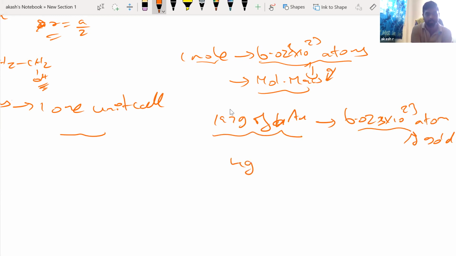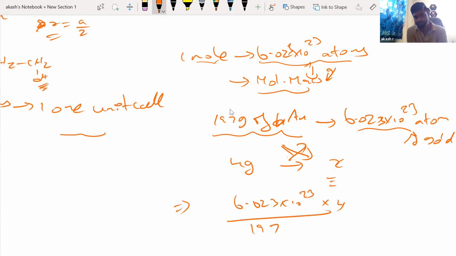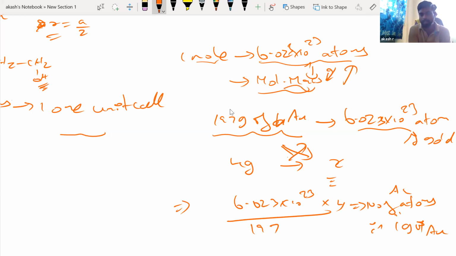Now, how many grams do I have? Only 1 gram I have. You can easily calculate this. So for 1 gram, how many atoms? I will have 6.023 into 10 to the power 23 into 1 divided by 197. This is your number of gold atoms in 1 gram of Au. I hope you understood how I am doing this. This is from your 11th class. Molecular mass, Avogadro number of atoms. So for 1 gram, how many atoms? You can easily calculate by cross multiplying.